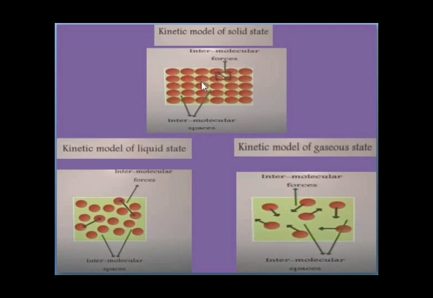So here in the solid state, the molecules or particles will vibrate at their mean position. They'll stay at their positions only, but they vibrate at their positions. So due to the less intermolecular space and high intermolecular forces, the solids are hard and very rigid. They are strong. So they will have some fixed shape and size.